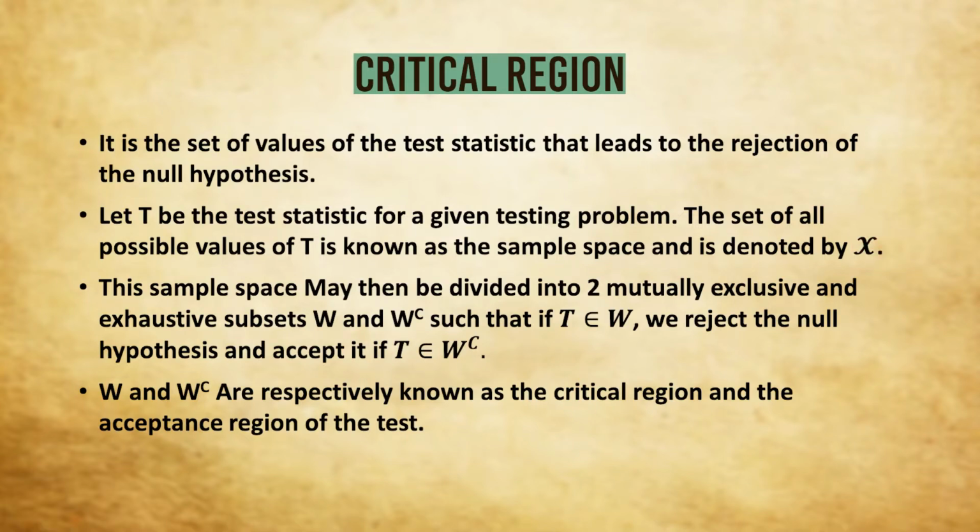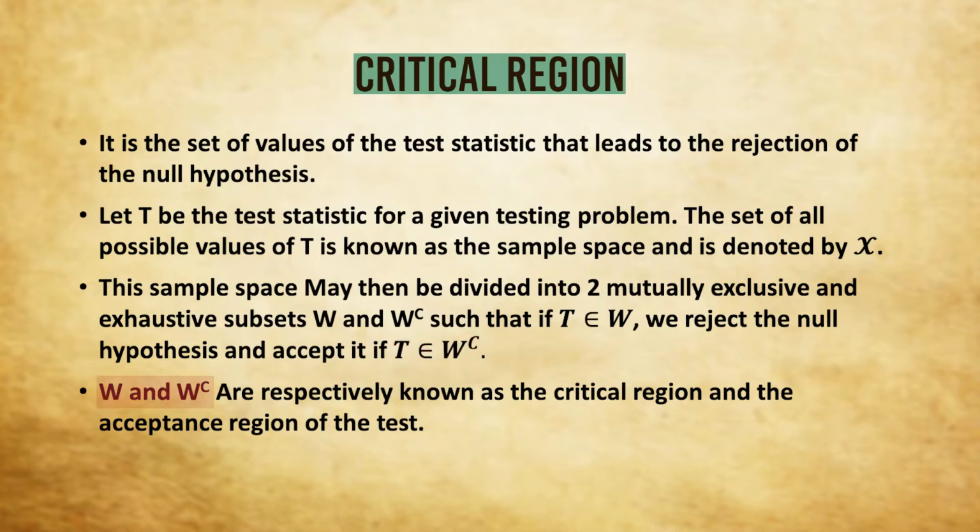Now, this sample space may be divided into two mutually exclusive and exhaustive subsets. One is called W and the other one is called W complement. These two are made in such a way that if the value of the test statistic belongs to W, we reject H0, and if it belongs to W complement, we accept H0.